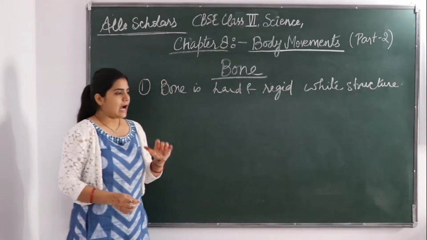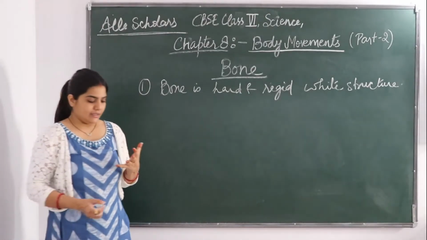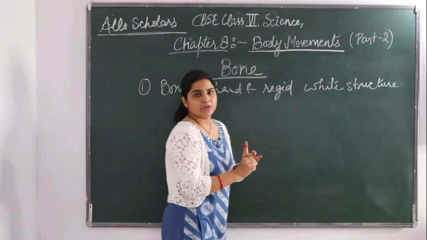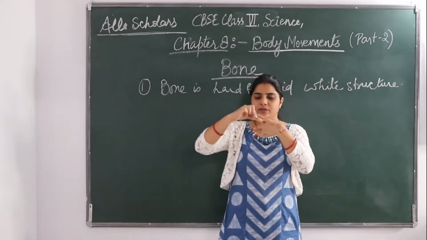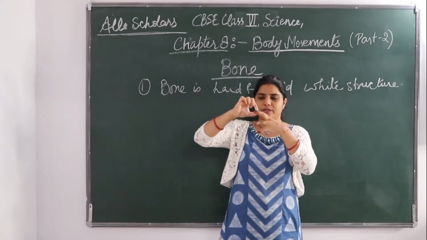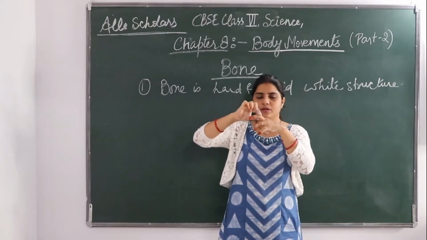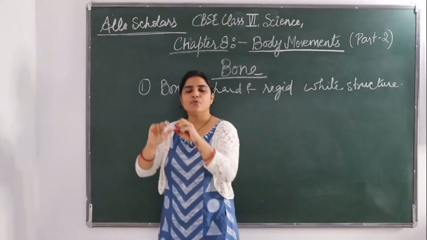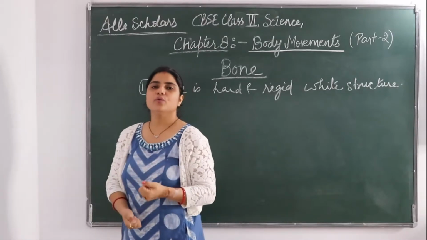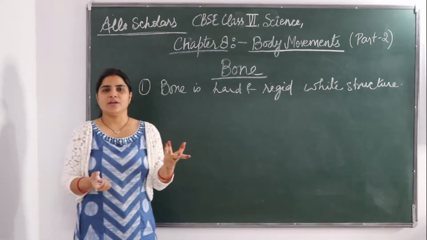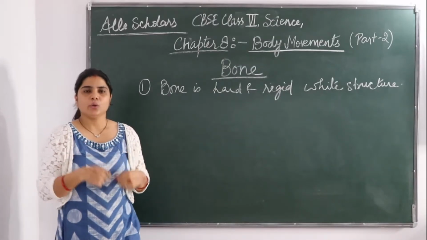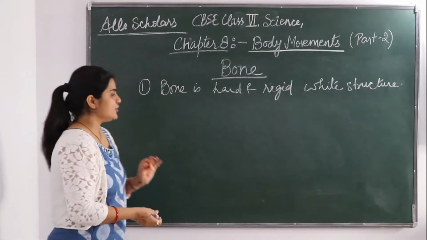These bones are incapable of bending. You can't bend your bone. You can bend your joints, but suppose from this joint to this there is a bone. Can you bend it? No. If you bend your bone, you will get an injury. बोन टूटा means injury हुई. आपकी बोन टूट गई. You have got an injury.